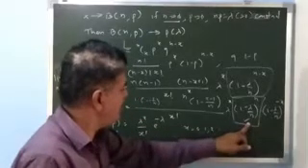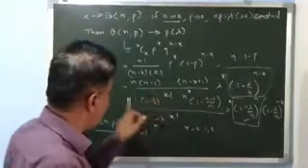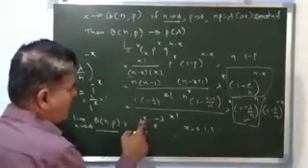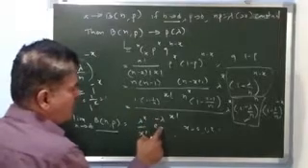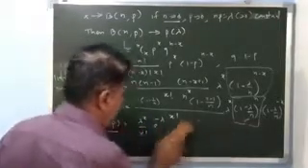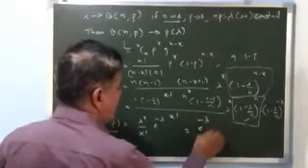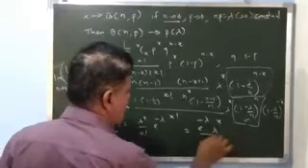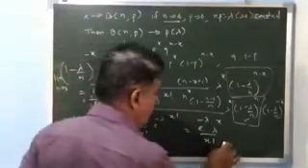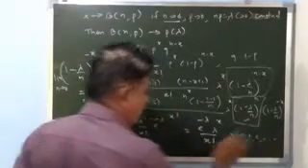This quantity is e to the power minus lambda, this is lambda to the power x, and the whole numerator is taken as 1. So this is the same as lambda to the power x into e to the power minus lambda divided by x factorial. We can write this as e to the power minus lambda, lambda raised to x divided by x factorial, where x takes the values 0, 1, 2 and so on.